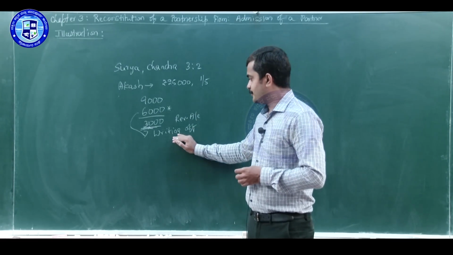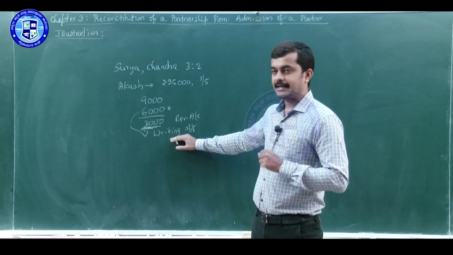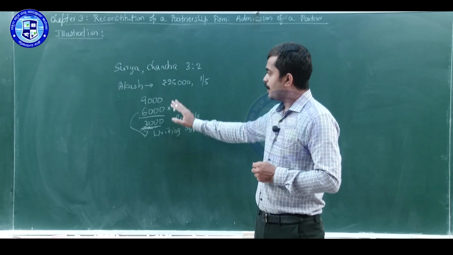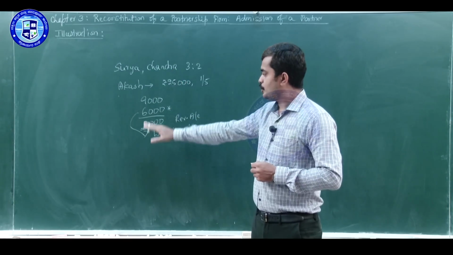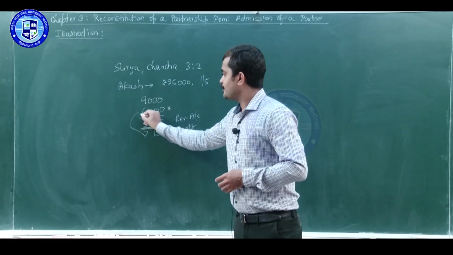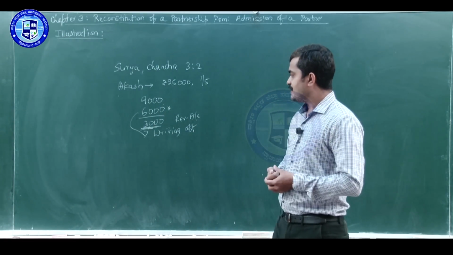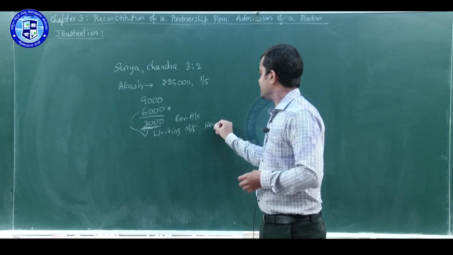So how to write off goodwill? For that we have to pass one journal entry when we prepare the capital account. The entry will be all partners' capital accounts debit to goodwill account, amount to the extent of rupees 6,000. For writing off this goodwill, we need the new profit sharing ratio.